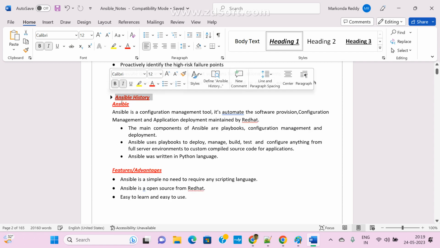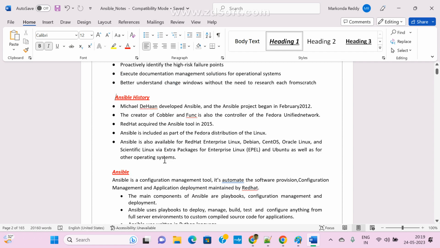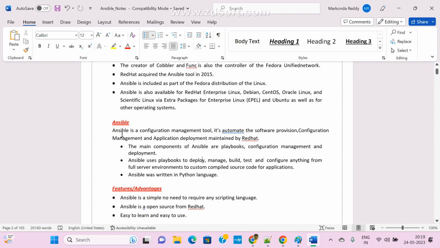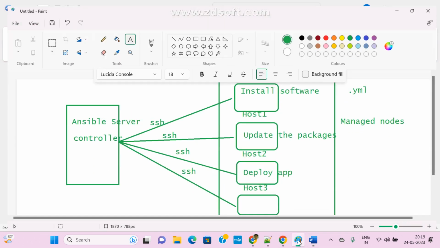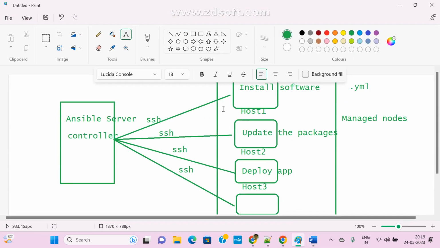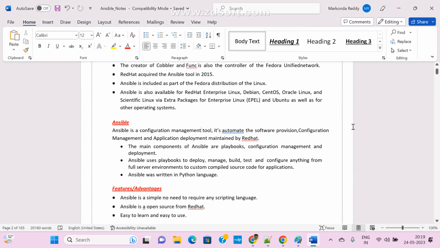So these are some of the basic history of Ansible. Now see here, this is the main thing: Ansible is a configuration management tool, and we can automate software provisioning. Just now we discussed, right? We can automate, if I want to install some packages or software. In that case mostly we go for it, and configuration management and application deployment, maintained by Red Hat people.